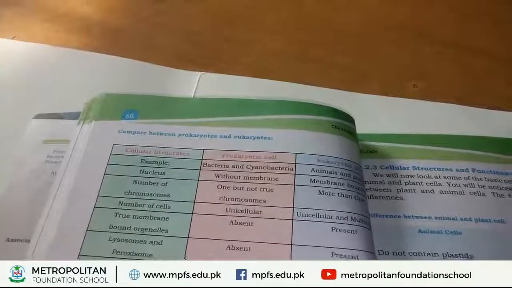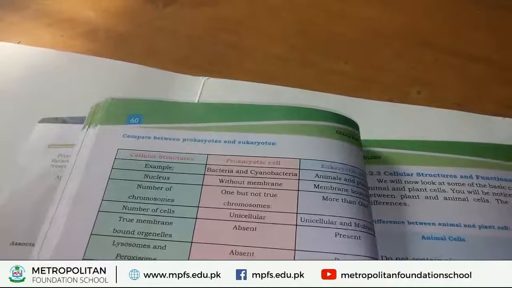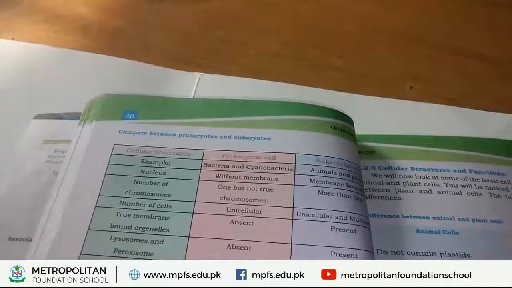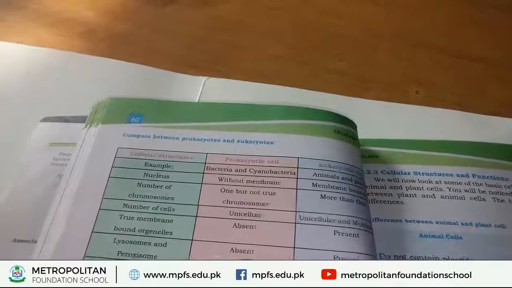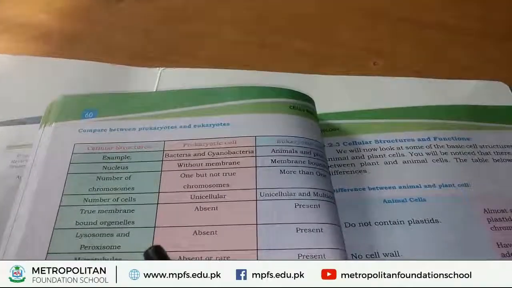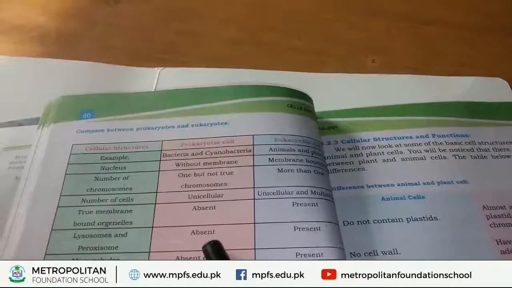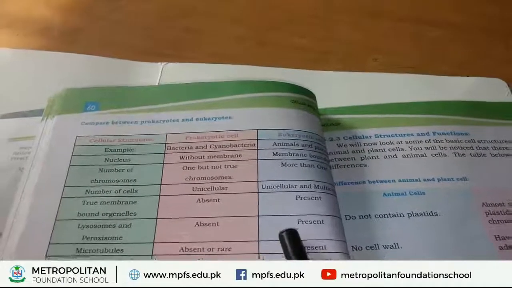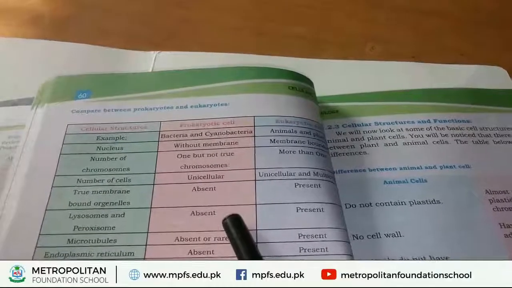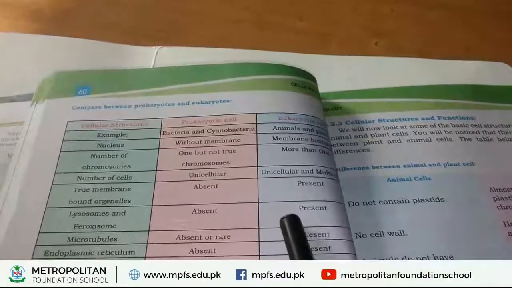Peroxisomes are also a special structure that is found in animal cells. This structure is totally absent in prokaryotic cells, but is found in eukaryotic cells. This is the main difference between prokaryotic cells and eukaryotic cells.